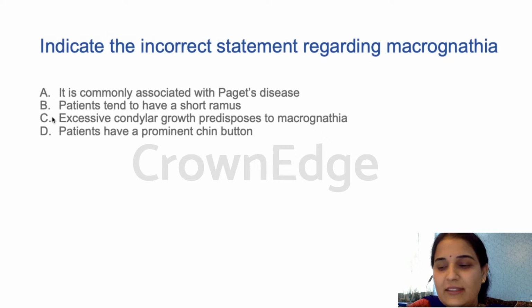Most of you are answering B, and that is the right answer. Patients tend to have a short ramus, which can't give rise to macrognathia. Macrognathia is a huge jaw, a bigger jaw. So if you have a short ramus, it will lead to micrognathia. So that is the answer. B is the answer for this question.